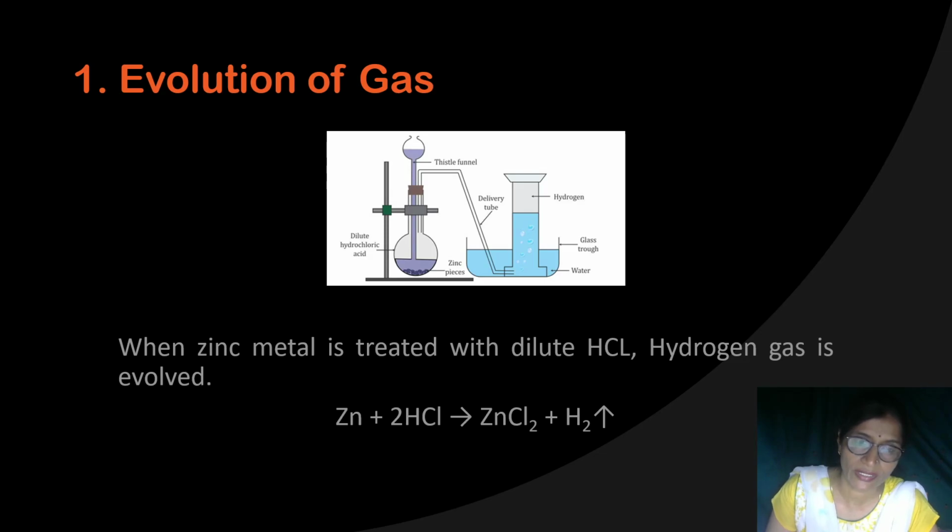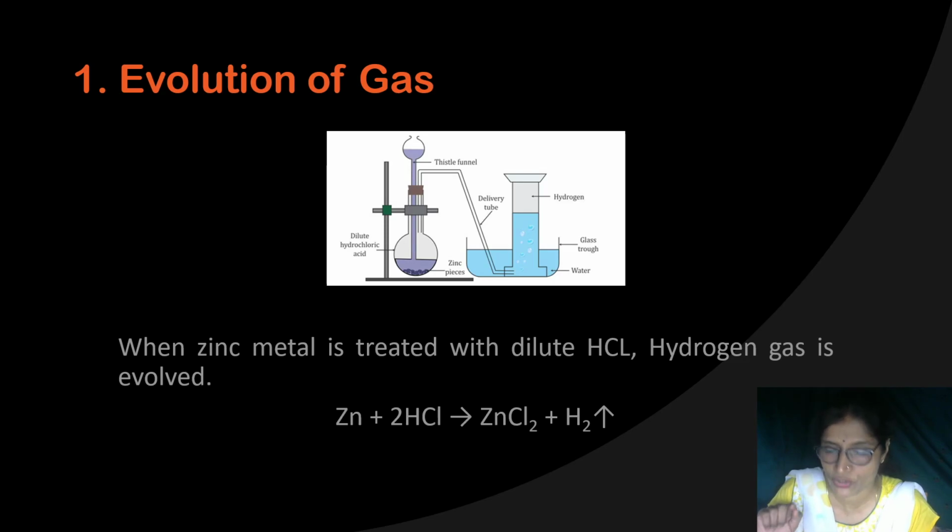There you will study that when dilute acid, either hydrochloric or sulfuric acid, is added to zinc metal, effervescence takes place. Effervescence means you will observe a gas is released. So hydrogen gas is released. This is an example of a reaction where a gas is released.